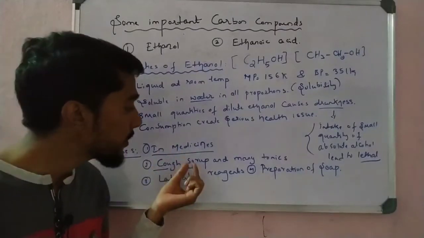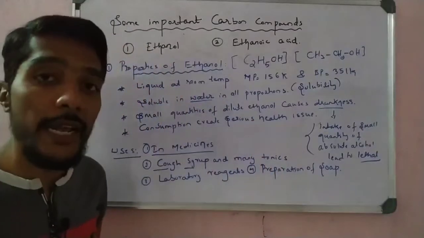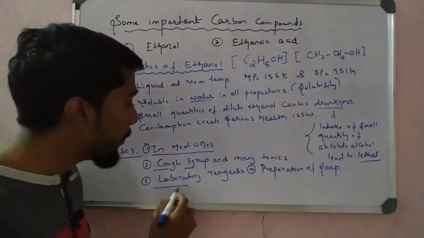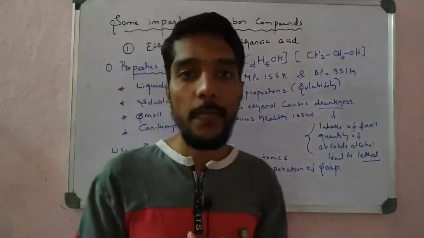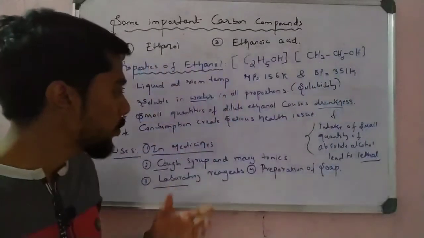Many syrups and tonics and drugs are made with the help of the reagent ethanol. That is very important. Also, ethanol is used as a laboratory reagent. The alcohol which is used in the laboratory as a reagent, that is also very important.